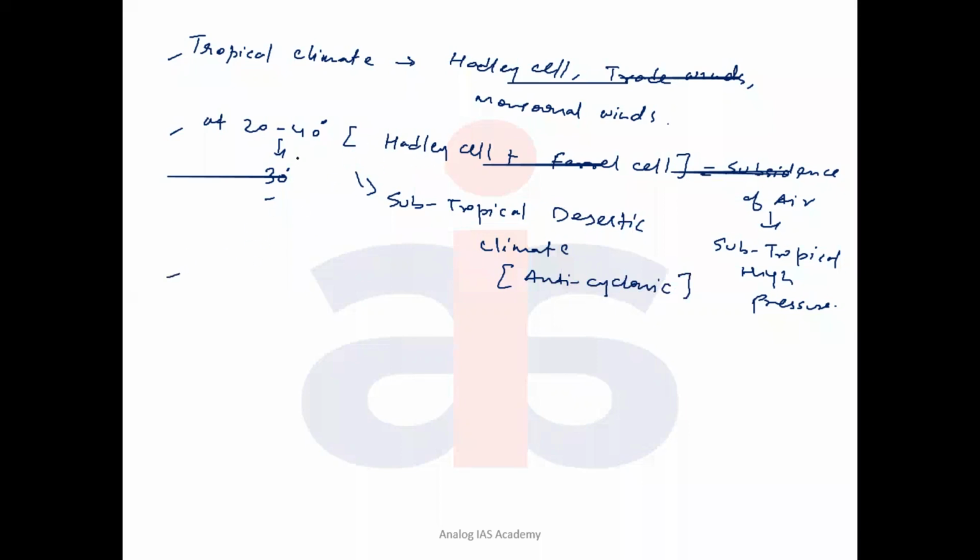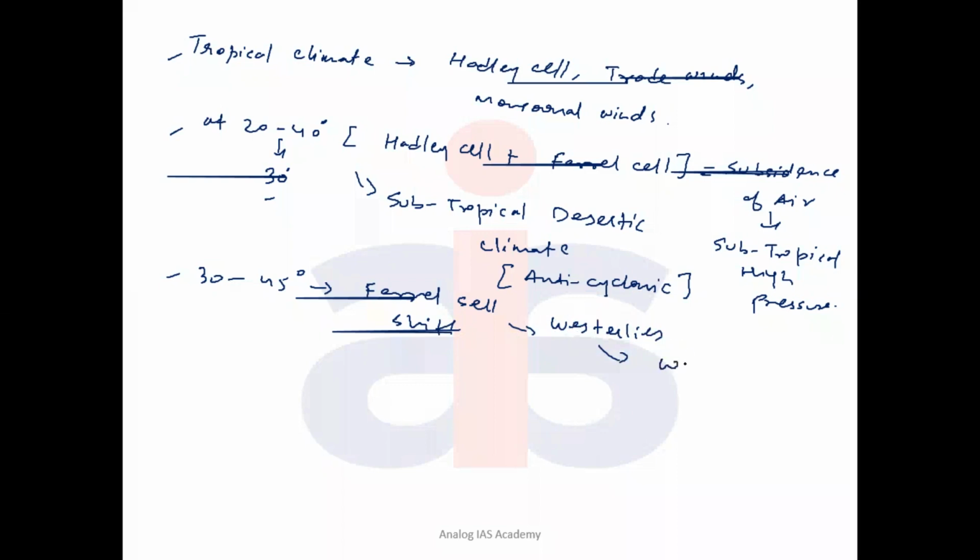Now, if you move further, like 30 to 40, 45 degree latitude, your Ferrel cell is shifting with the season. So when it shifts, your westerlies on the ground are also shifting, and with the season in summer, they are away from the land, offshore. In winters, westerlies are onshore.